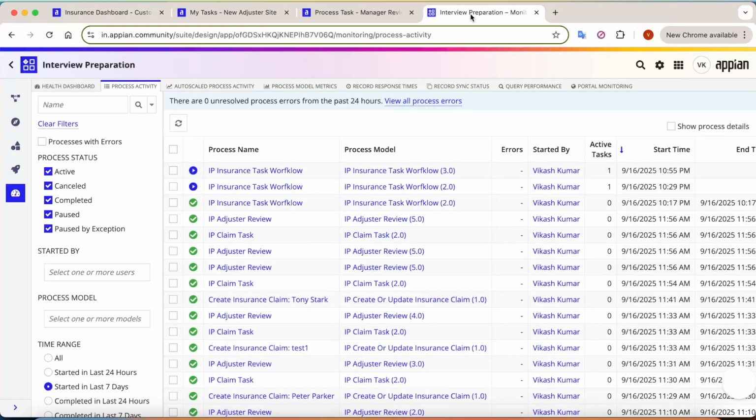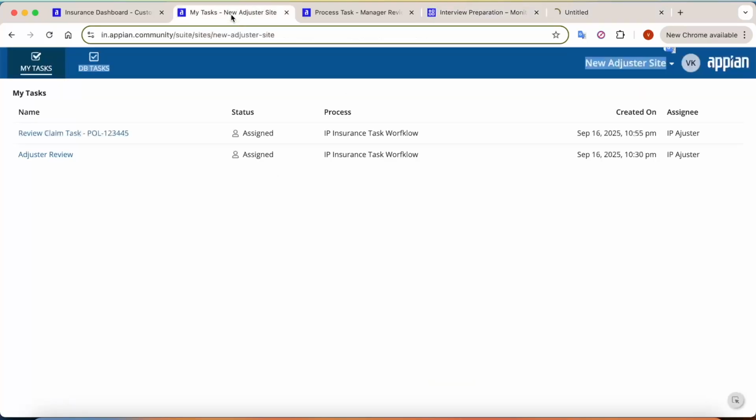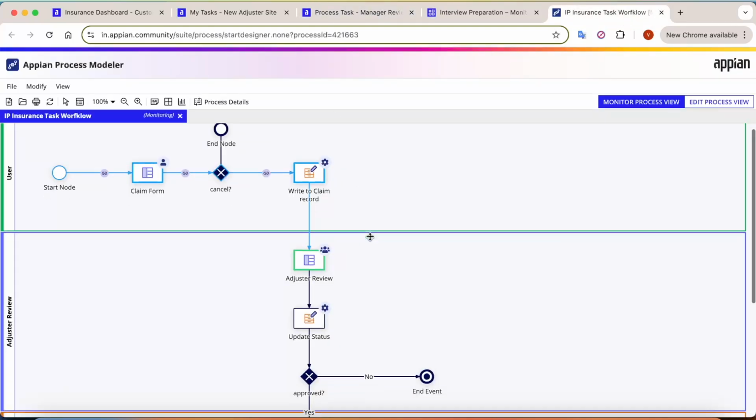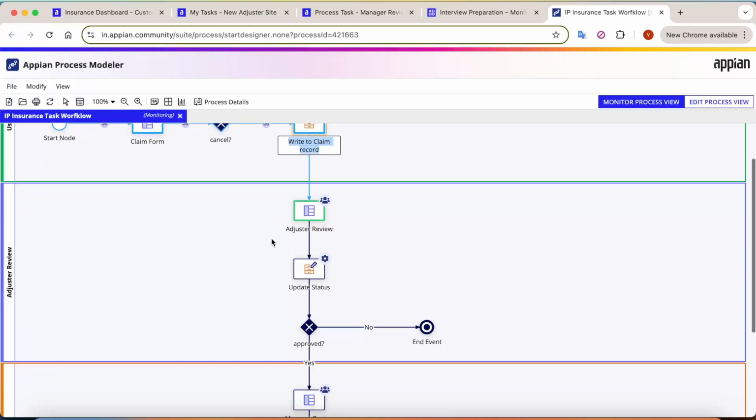Let's try to see in the process instances. Let me go to the process workflow and let's see how the task got created for the adjuster, which is the first level of approver, and then the manager is there, which is the second level of approver here. And you can see this is the process for that. Here we have submitted the claim form. After that it has written the data into the claim record, and see how the process based task will work here.